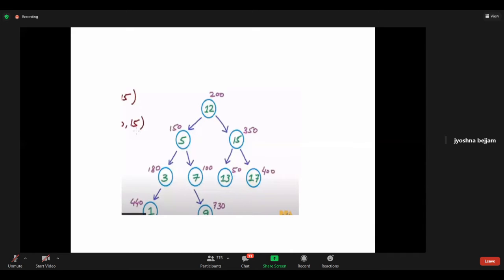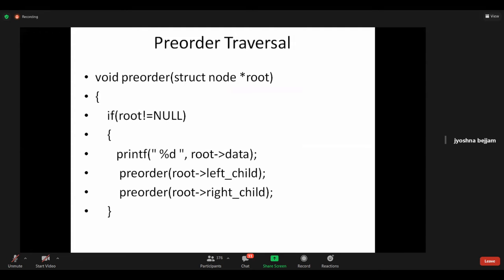Got it? First node is root. Root node is 200. 200 of left means 150 will be stored there. 200 of right means 350 will be stored there. Clear?